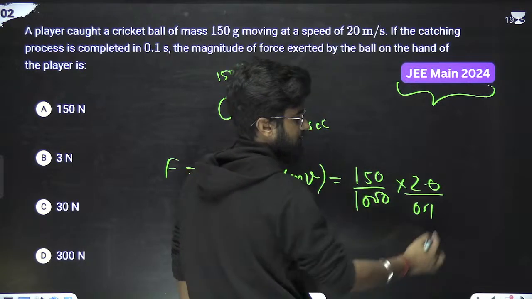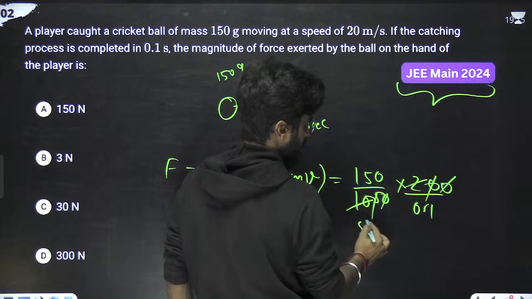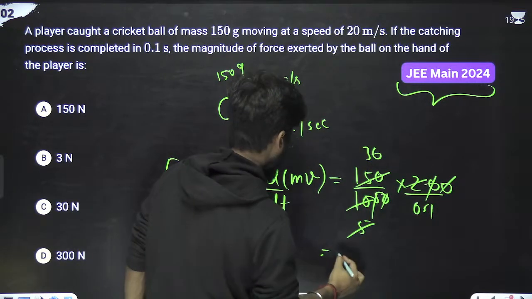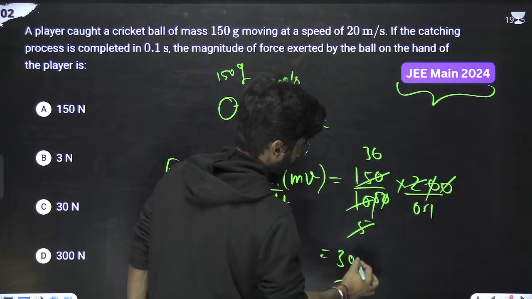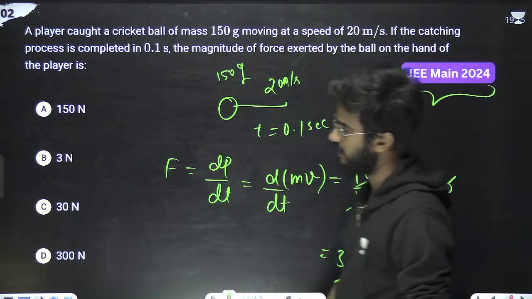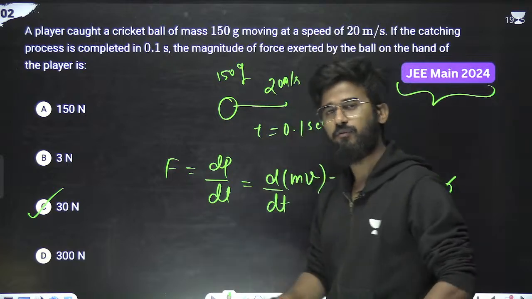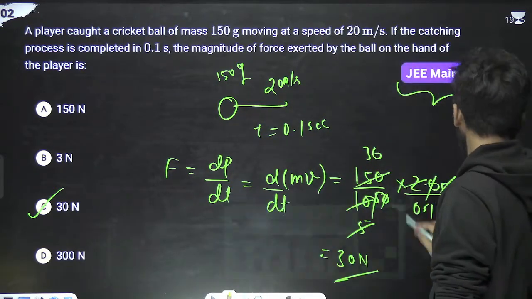We'll just simply divide it by 0.1. What is it? 5 3s are 15, means 30 Newton. 30 Newton is the right answer for this particular question. 30 Newton. Got it? 30 Newton means C is the correct option for this particular question. Got it? Should we move on to the next question? Surely, we will move on to the next question.